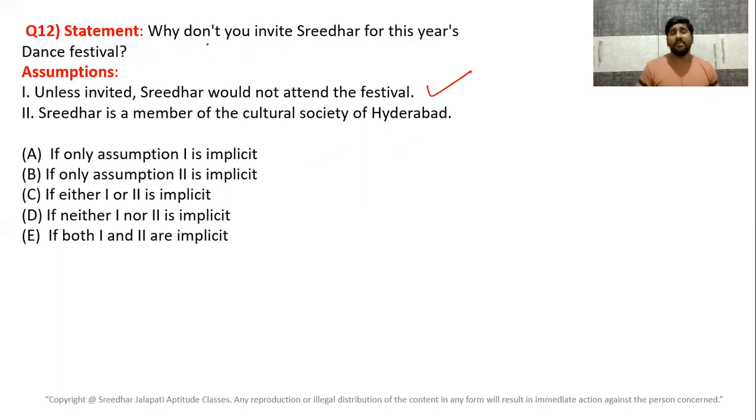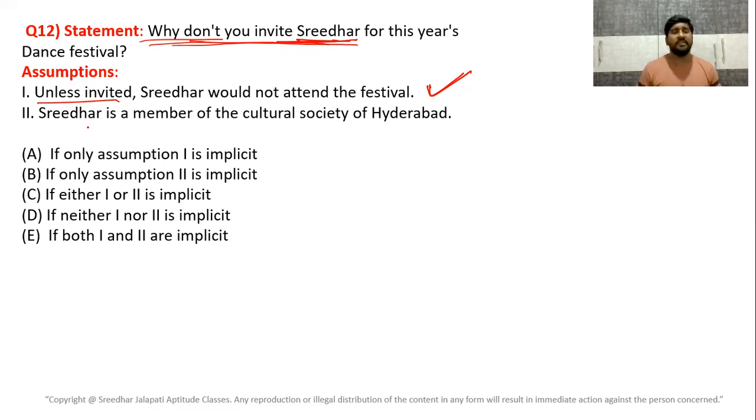That's why the author is telling you, why don't you invite Sridhar? Why is he saying you should invite Sridhar? Because he is thinking that if you don't invite, he will not come. If he comes without invitation also, then why would the author suggest you invite? The author is assuming that if you don't invite, he won't come. That's why he is asking, why don't you invite him? So the first one is an assumption: unless invited, Sridhar would not attend the festival. That is what the author is assuming. That's why the author is suggesting you invite Sridhar.